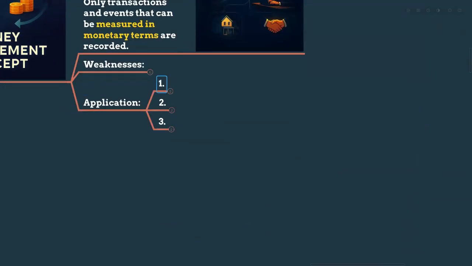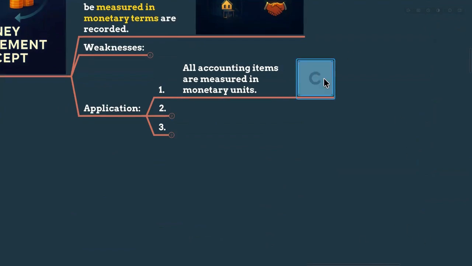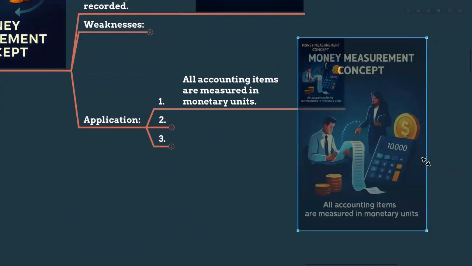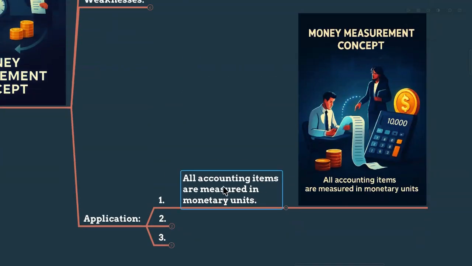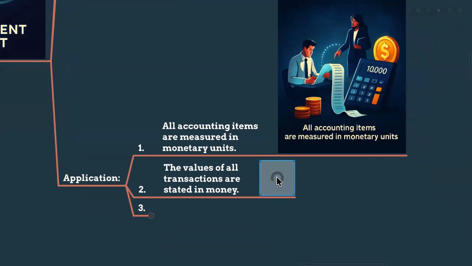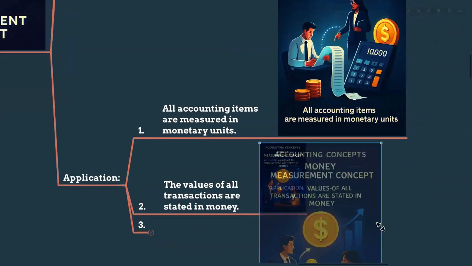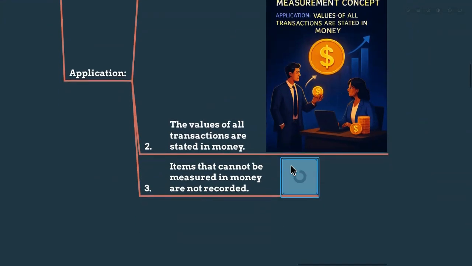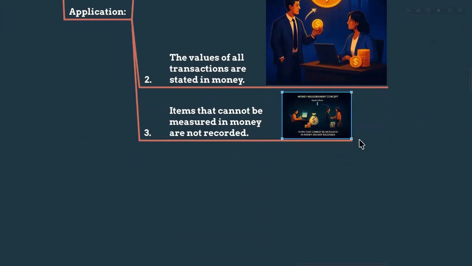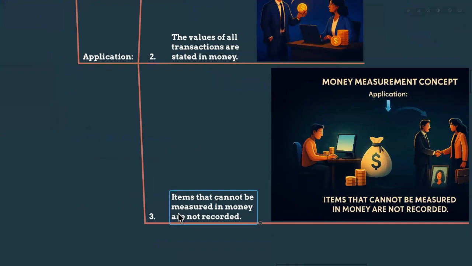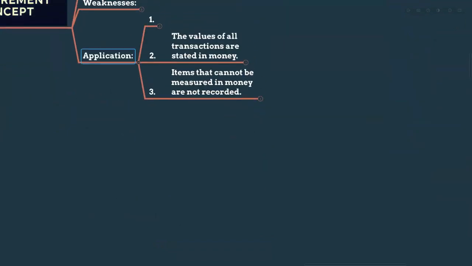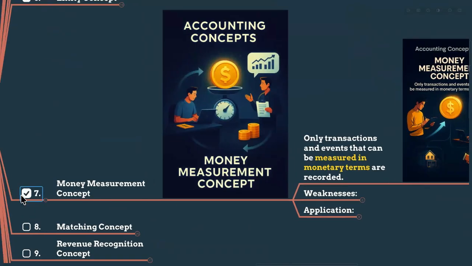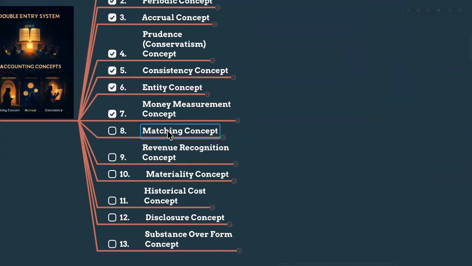Where do we apply this money measurement concept? All accounting items are measured in monetary terms. We only provide accounting records, debit records, credit records, for items in monetary units. The values of all transactions are stated in money. In Sri Lanka, all the financial statements we prepare are in rupees thousands or rupees millions. So all transactions are valued in money, and items that cannot be measured in monetary terms are not recorded because we follow the money measurement concept in accounting. I hope you got the weaknesses as well as the idea of this concept very well.